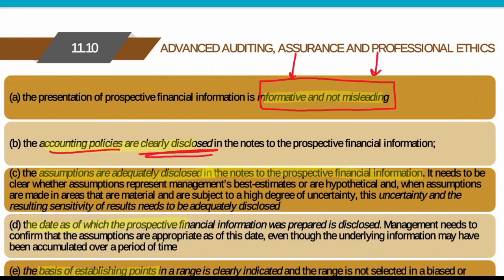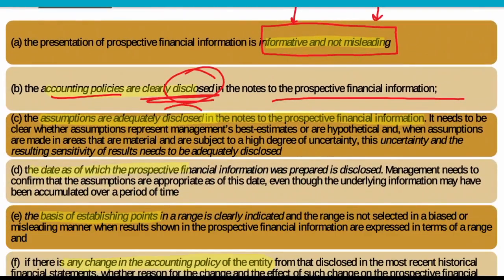Whatever accounting policy you are following in preparing the prospective financial information must be clearly disclosed. Now, assumptions are adequately disclosed. Whatever assumptions you are making must also be adequately disclosed in the notes to the prospective financial information. It needs to be clear whether assumptions are based on management's best estimate or hypothetical.